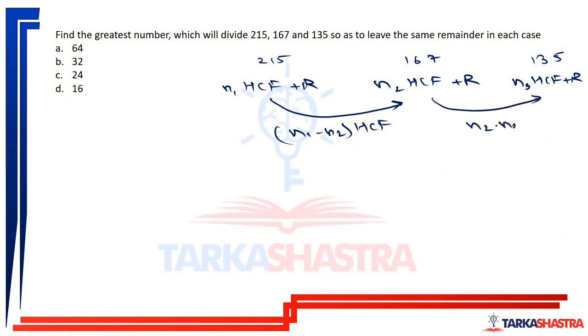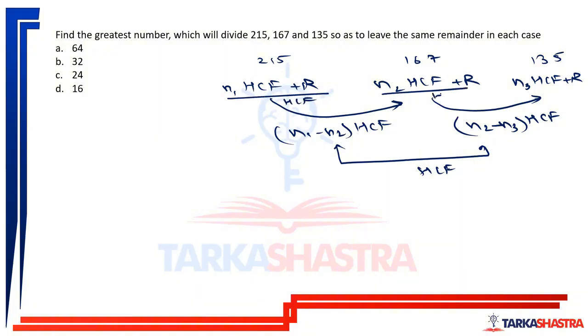It will be (n2 minus n3) into HCF, the remainder will get cancelled. Now, whatever is the HCF of these numbers, when these numbers are divided by the HCF, they leave the same remainder, because this term is divisible, this term is divisible, this term is divisible. Everywhere the remainder is same.